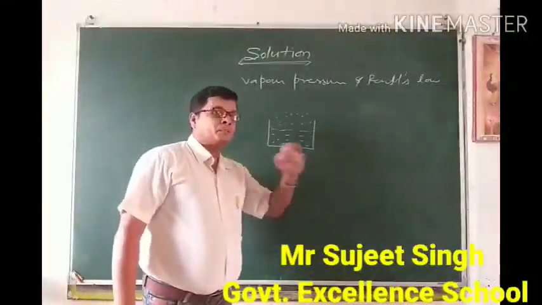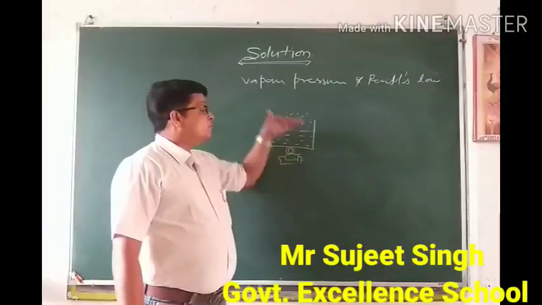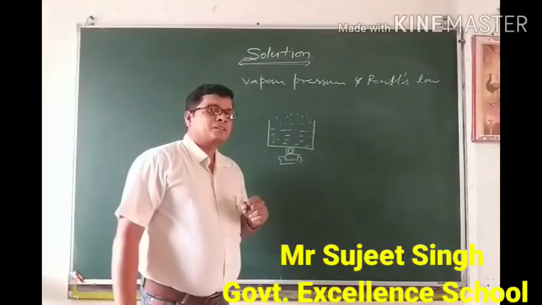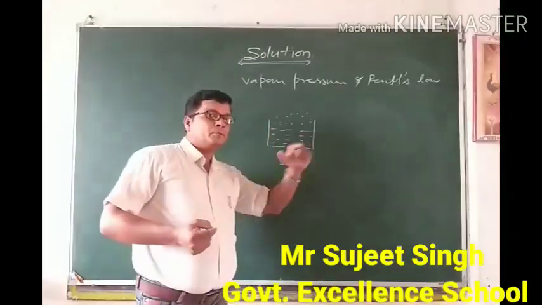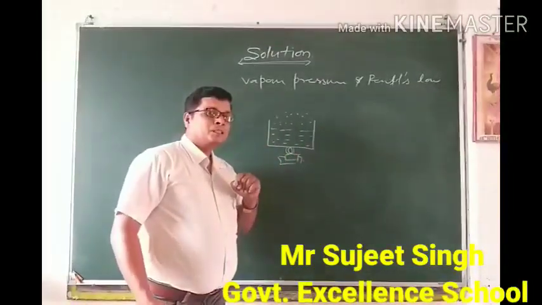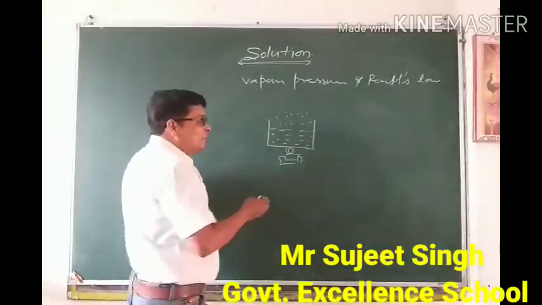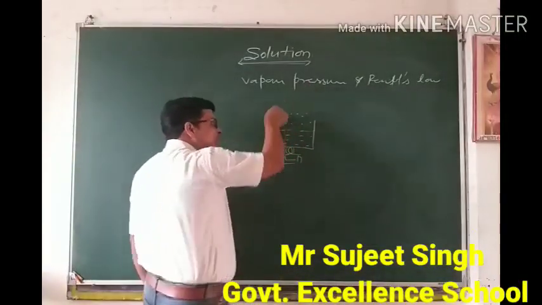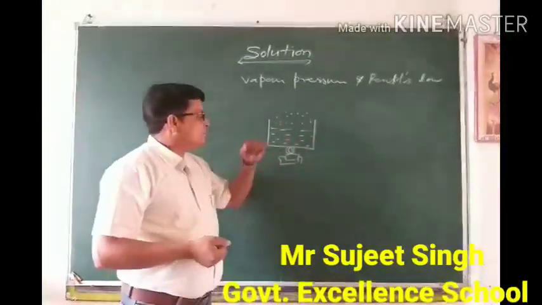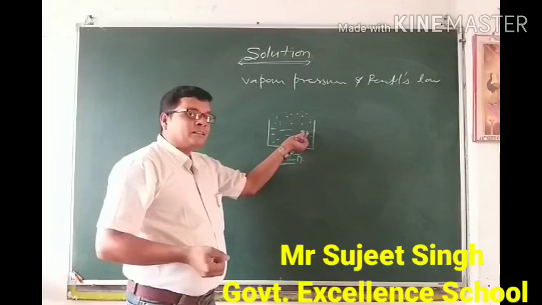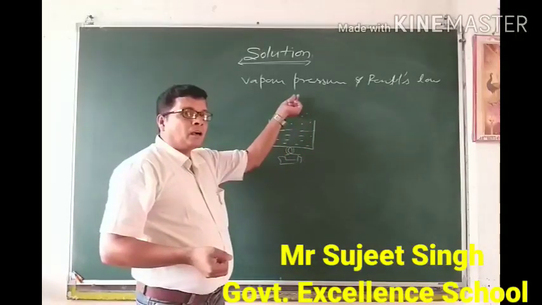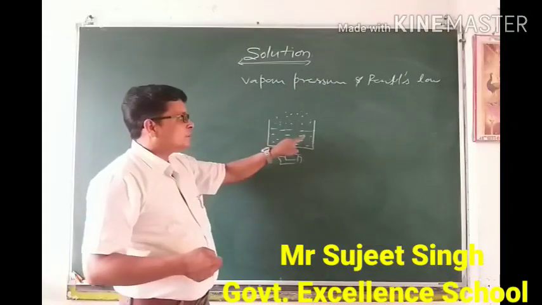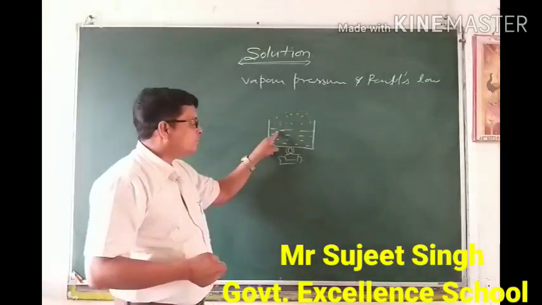At a state of equilibrium, the pressure applied by the vapor on the surface of liquid is known as vapor pressure. Then what is the meaning of this term equilibrium? Why are we adding equilibrium here? Equilibrium means the time at which the rate of evaporation becomes equal to the rate of condensation, because after a certain time this liquid converts into vapor and after some time again this vapor converts into liquid by the process of condensation. So this is the process of vaporization, this is the process of condensation.